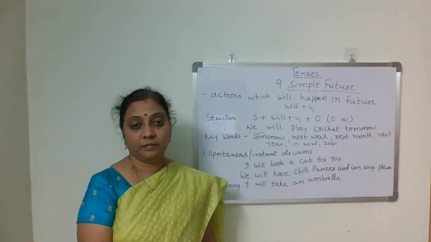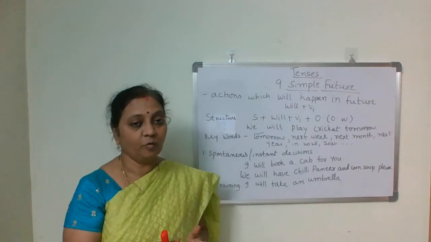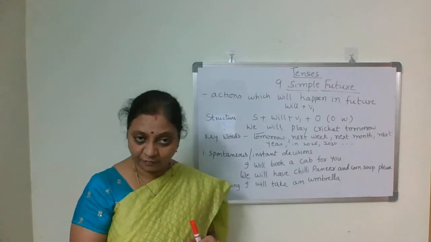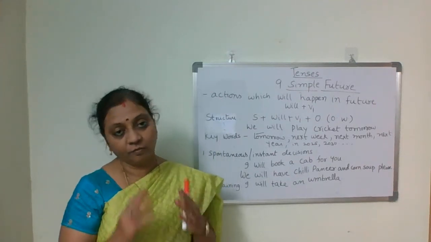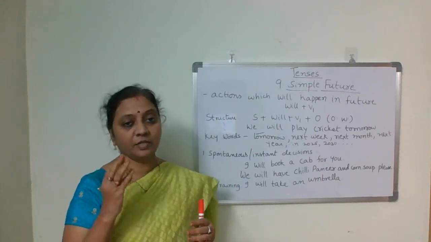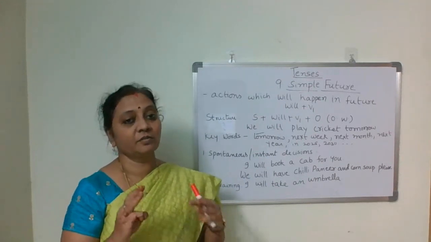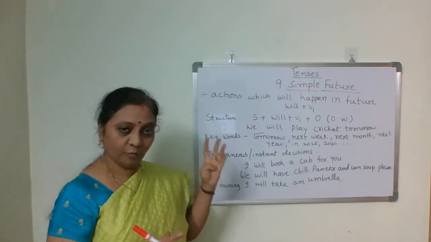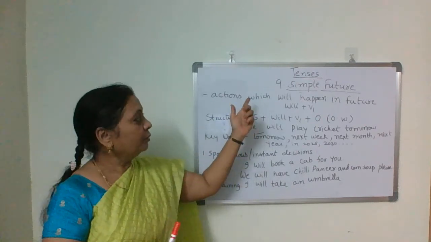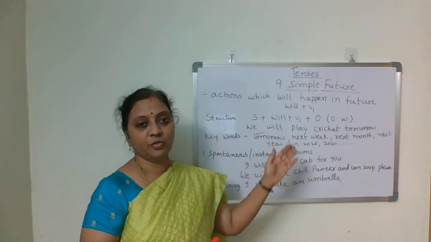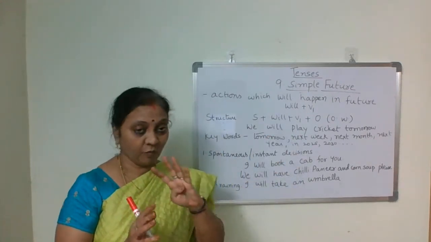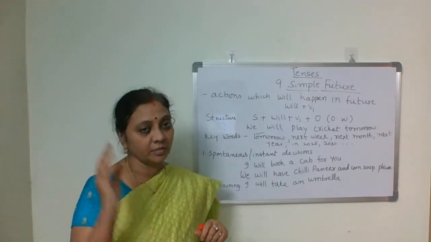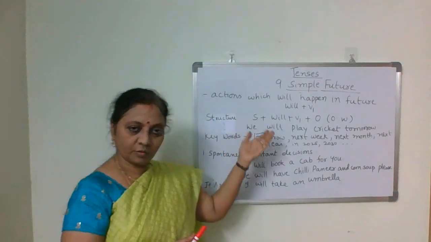We completed present tense in its four forms: simple present, present continuous, present perfect and present perfect continuous. And past tense also has four forms: simple past, past continuous, past perfect and past perfect continuous tense. So eight tenses we completed, and only four remain. Today we do the ninth one, that is simple future tense. In future tense also four forms are there: simple future, future continuous, future perfect and future perfect continuous tense. Okay, these also we do one by one.